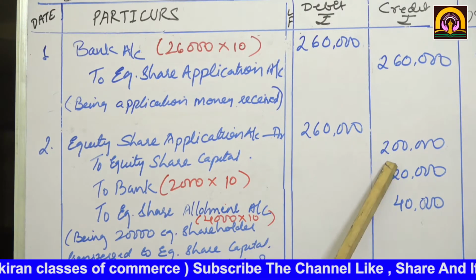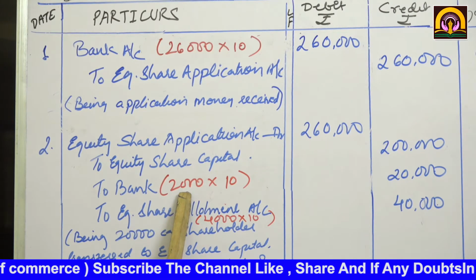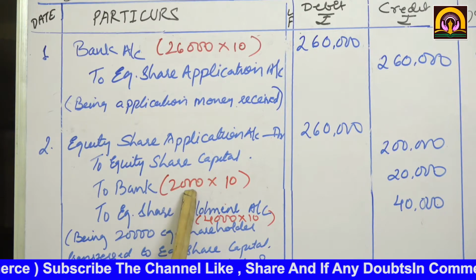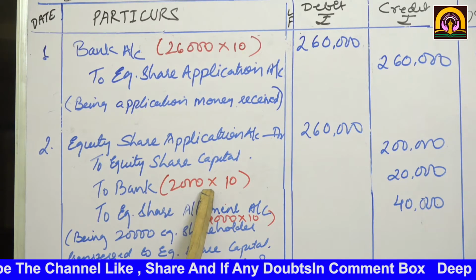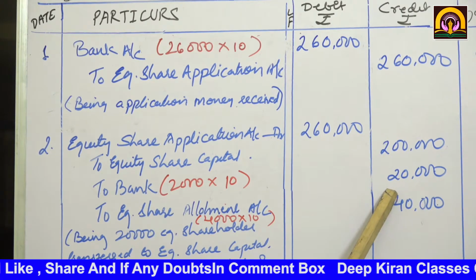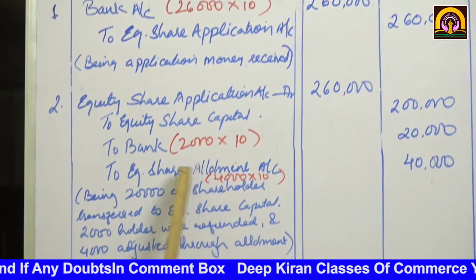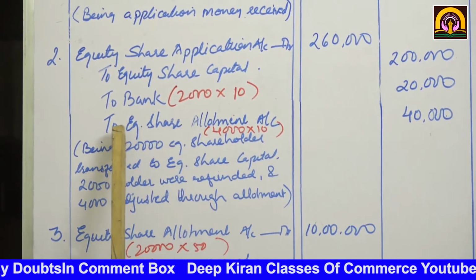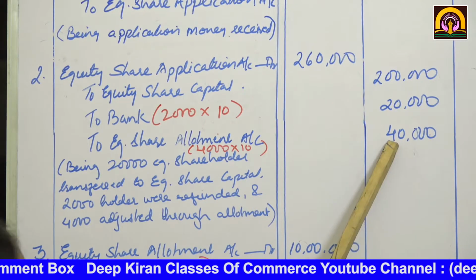Now to bank: these 2,000 shareholders were sent a letter of regret and their amount was refunded. So 2,000 into rupees 10, 20,000. And these 4,000 shareholders were adjusted in allotment, so to equity share allotment account 40,000.